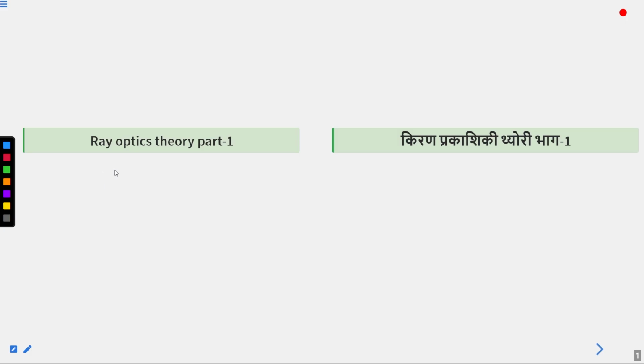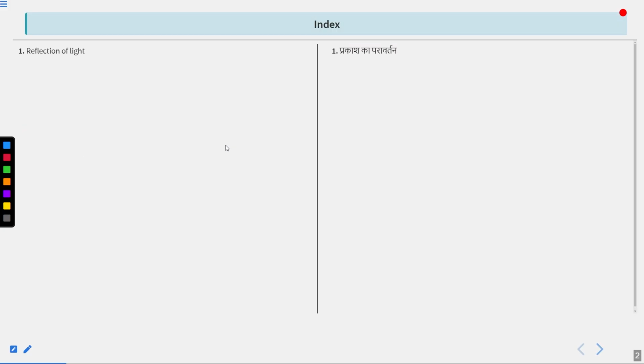Hello students, in today's lecture we will learn ray optics, and this is theory part 1. The topics which we will learn in today's lecture are first reflection of light, mirror formula, and refraction of light.